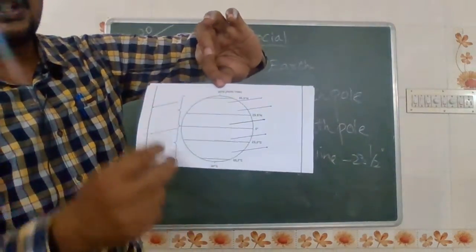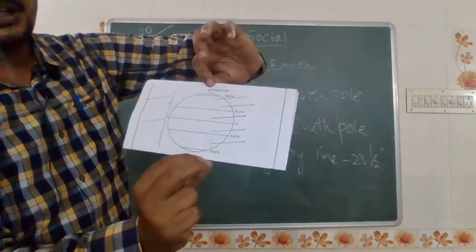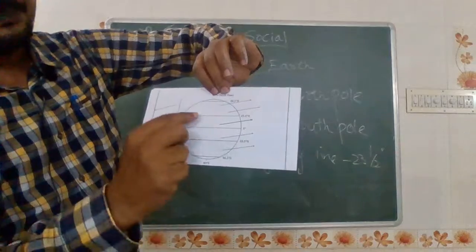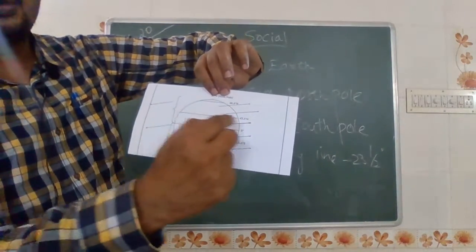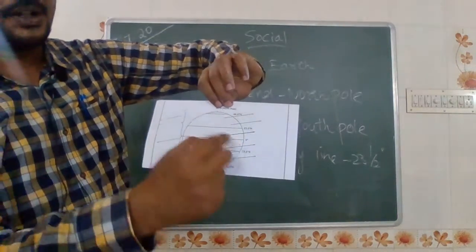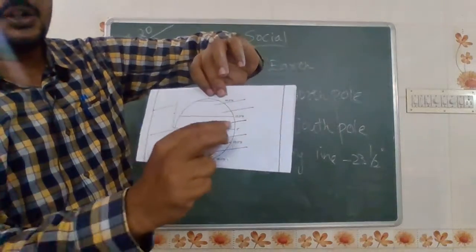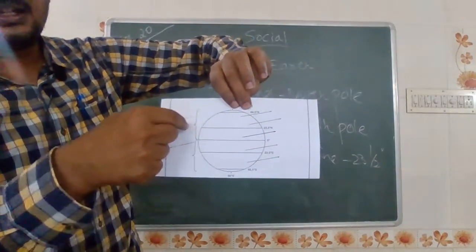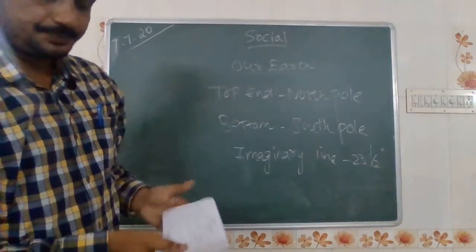This is the globe representation. This is the upper top, the North Pole, and the bottom is the South Pole. This imaginary line crosses from east to west, or we can simply remember it as right to left. That is at 23.5 degrees north. This is the imaginary line.